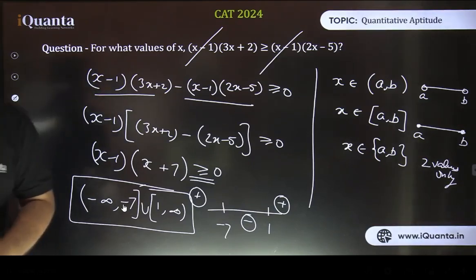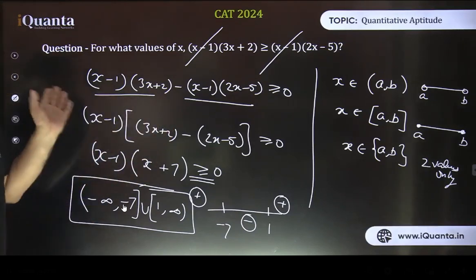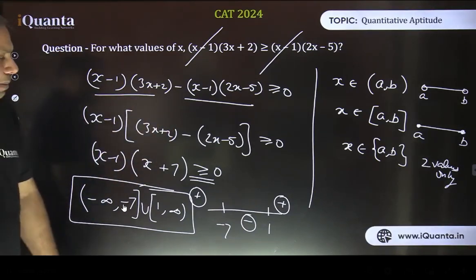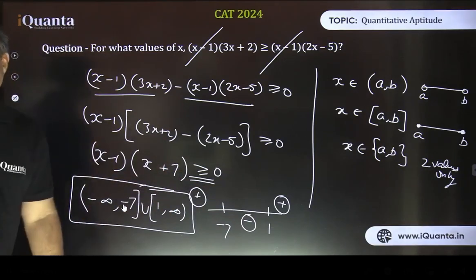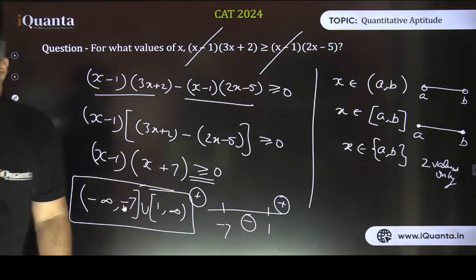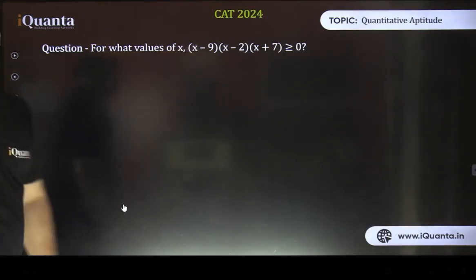Upward parabola kaise ho raha hai bhai? Thank you, Priyanka is answering, and Dipanshu. The leading coefficient was positive. And I have also told you, even if you don't remember that, we can check the values. If I take x to be more than 1, whether this value is going to be positive or negative, you can check now. Okay, let's move further now. There are a lot more things to be covered.